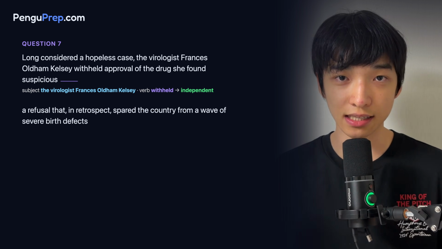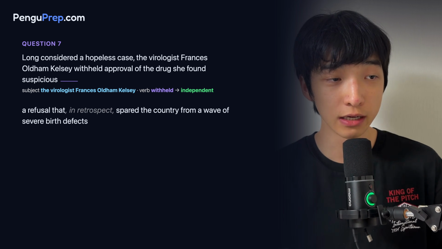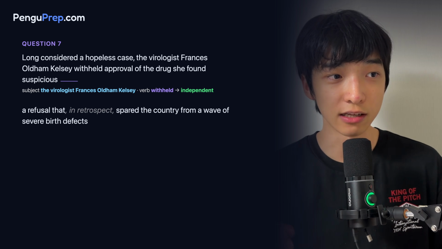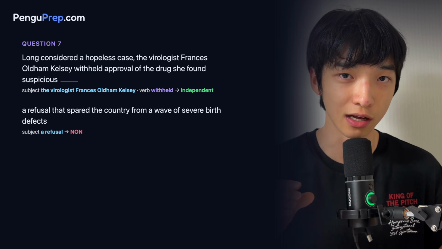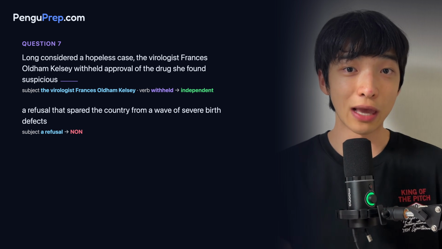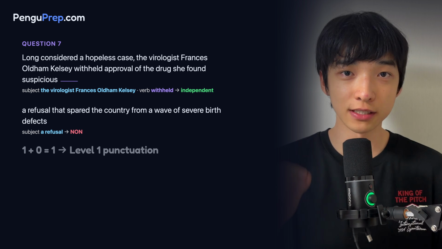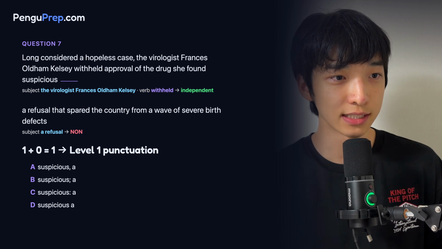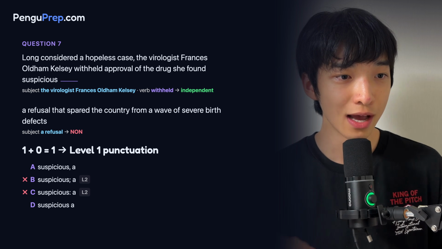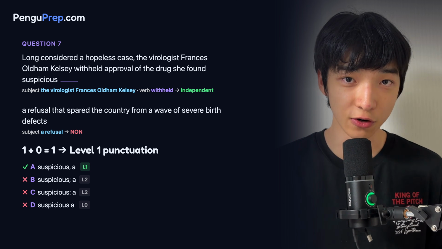The second piece is a noun because we see there is no main verb. If we remove the descriptive phrase that all the way to defects, we're left with a refusal. A refusal is just a subject alone, so this is a noun. Since we have an independent clause and a noun, we are trying to look for 1 plus 0 equals a level 1 punctuation. Going through the options, I see that B and C are level 2 and D is a level 0. So A, which is a comma, a level 1, is the correct answer.